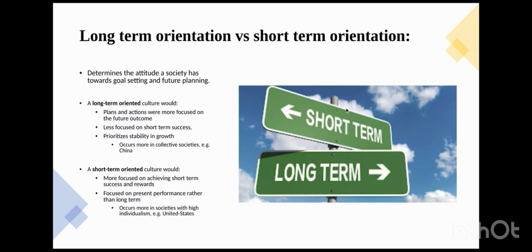Long-term orientation versus short-term orientation. This determines the attitude and belief society has towards goal setting and future planning, whether or not they are planning for the long term or the short term. A long-term oriented culture would plan for the long-term future. They're less focused on short-term success and can see the bigger picture at hand. They are more concerned with important topics such as economic growth in the long run and the future of the world. A country where this culture is high is China.